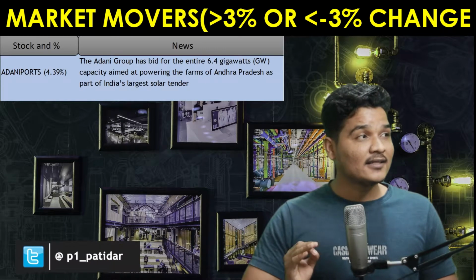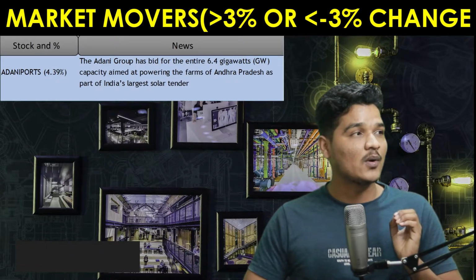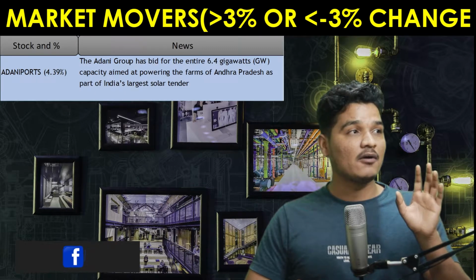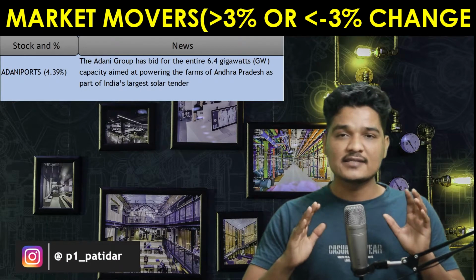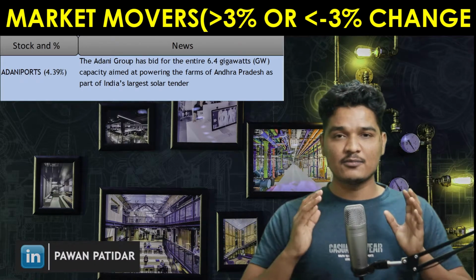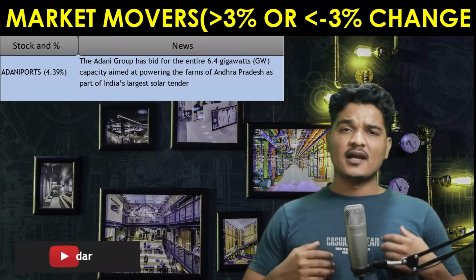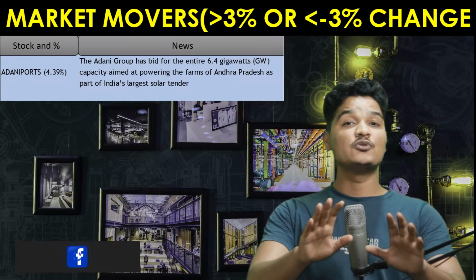Because the Adani group has bid for the entire 6.4 gigawatts capacity aimed at powering the farms of Andhra Pradesh as part of India's largest solar tender. So there are high chances that Adani Ports is going to get this tender, hence it has gained 4.39% today. Well, this was today's market.